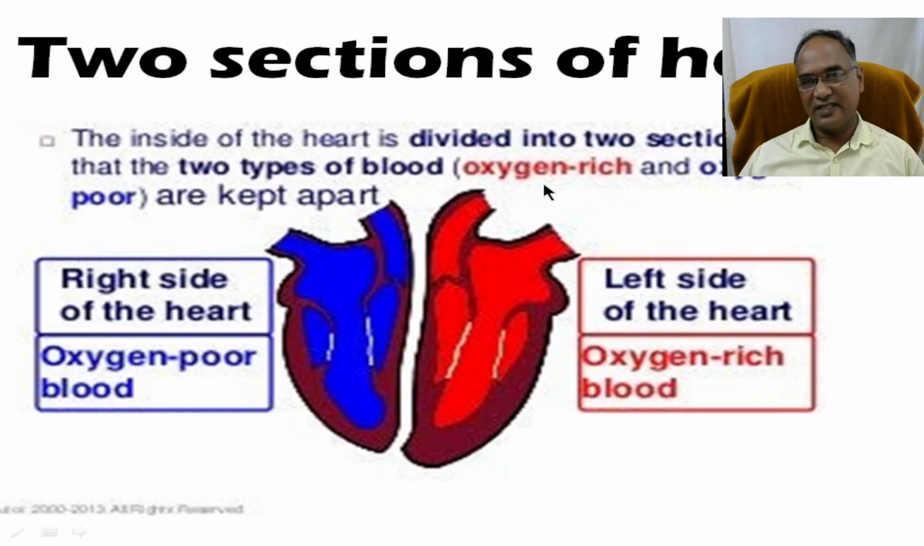Actually, the heart has two sections: the right side and the left side, or otherwise the upper chamber and lower chamber. For our convenience, we can divide it into right side and left side. The right side consists of the right atrium and right ventricle, and the left side has the left atrium and left ventricle. During circulation, these chambers engage and supply purified blood.